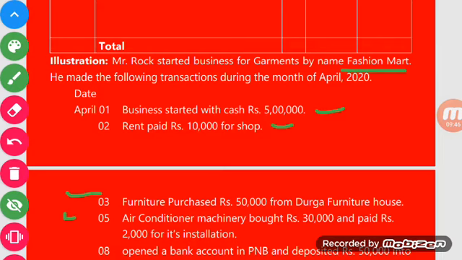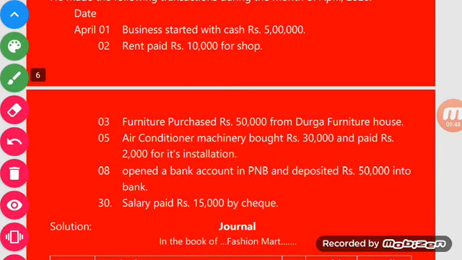And the next transaction: opened a bank account in Punjab National Bank and deposited rupees 50,000 into the bank. And the last transaction: salary paid rupees 15,000 by check. These are the total 6 transactions made by Mr. Rock in the month of April 2020.